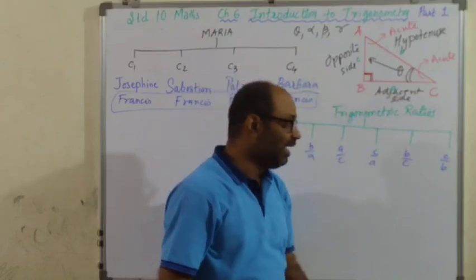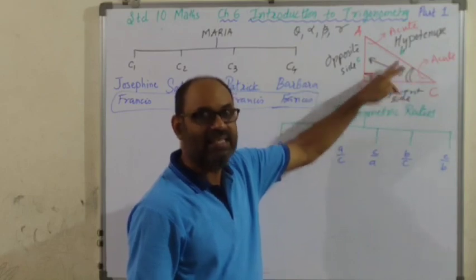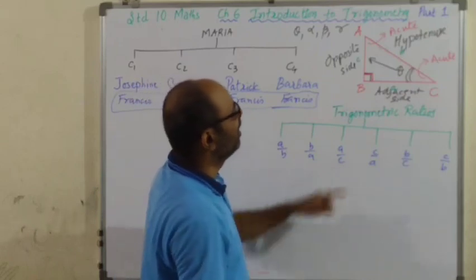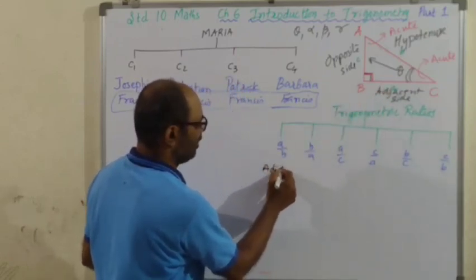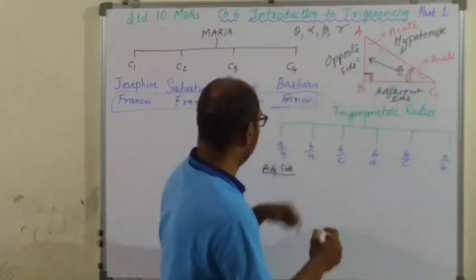Alright, now we see with respect to theta, with respect to angle C, that is having measure theta, what is a upon b? a, adjacent side. I'll write in short, adjacent side, upon b, that is hypotenuse.